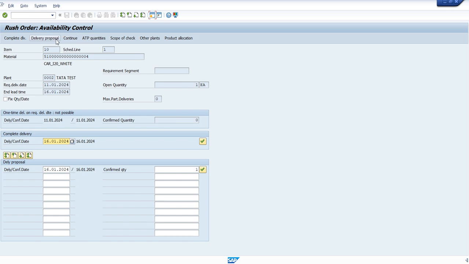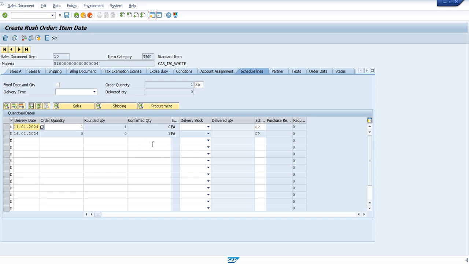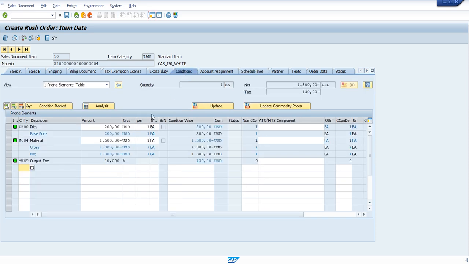Now also the proposal came, but it is not deliverable, meaning the quantity is not confirmed. You can see that now also it is not confirmed. So let me remove that condition also, because this condition last time it made a problem. Now we can try to save it. You can see that I'm trying to save this.